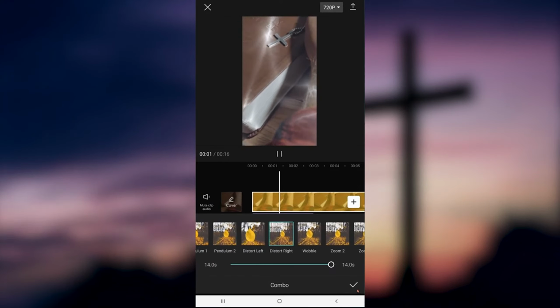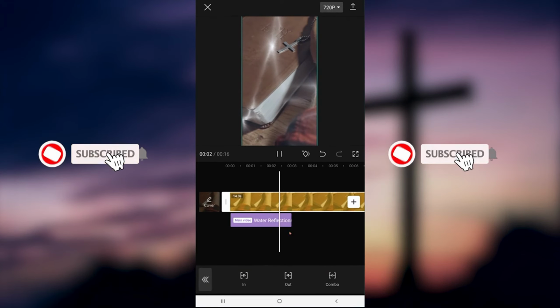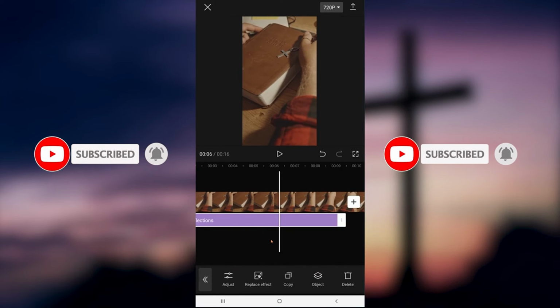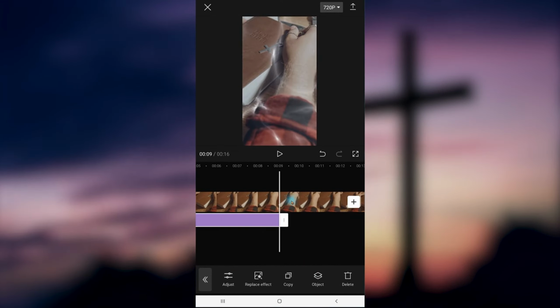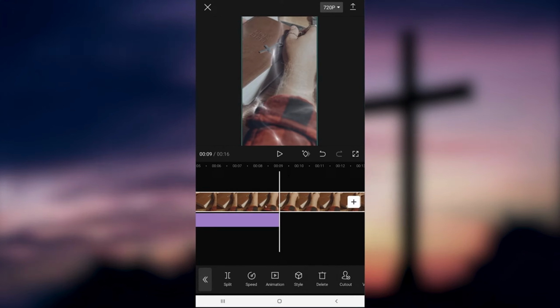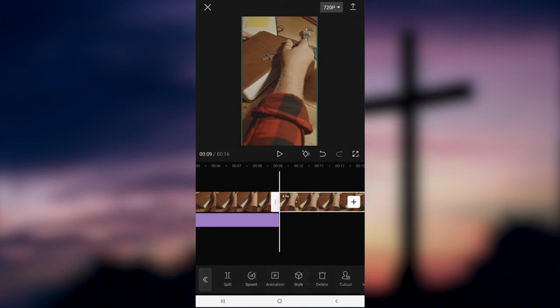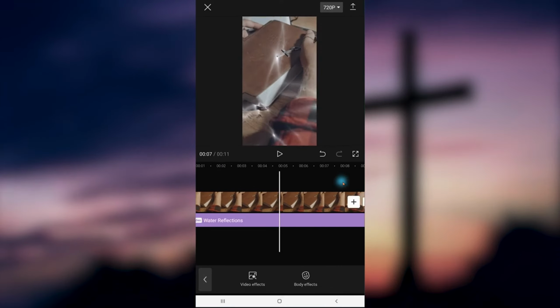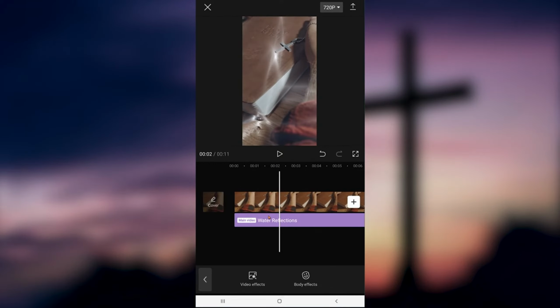Yeah, that's good enough. Okay, so we have our effect. Let's go ahead and stretch this out a little bit. And we have our timeline relatively put together. Now we have a little bit more video than what we need. So we're gonna click on our video, then go down here to where it says split. And we're just gonna go ahead and split that. Click on the excess and delete it. And we're gonna work with about 9 seconds of video. We're not really gonna use that much, but it gives us plenty of room to work with.